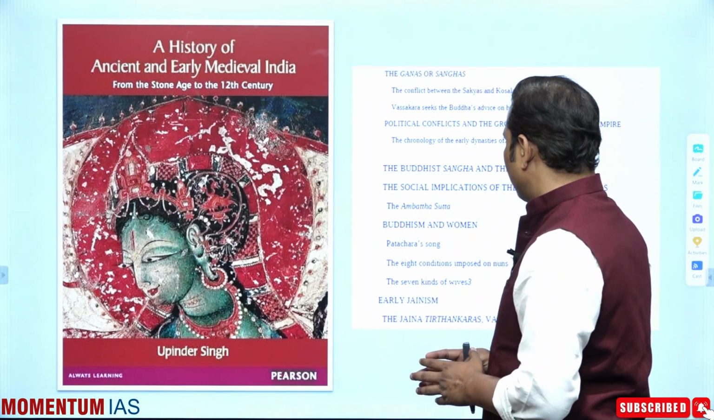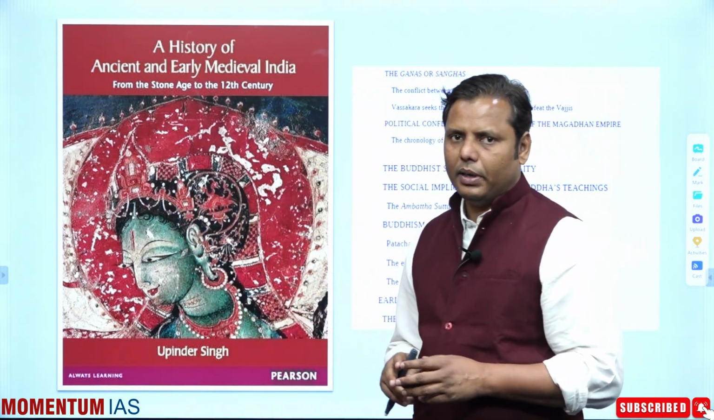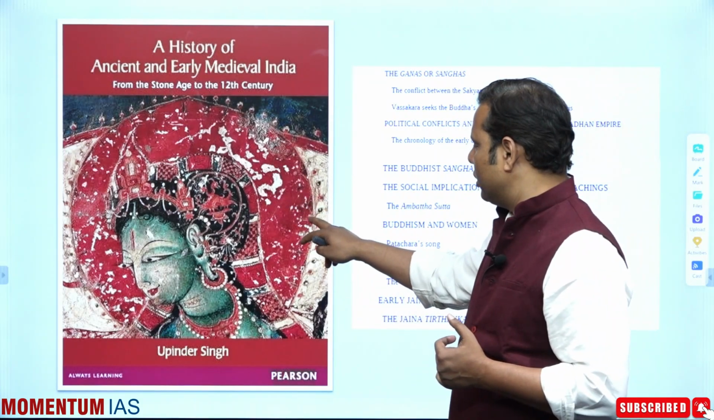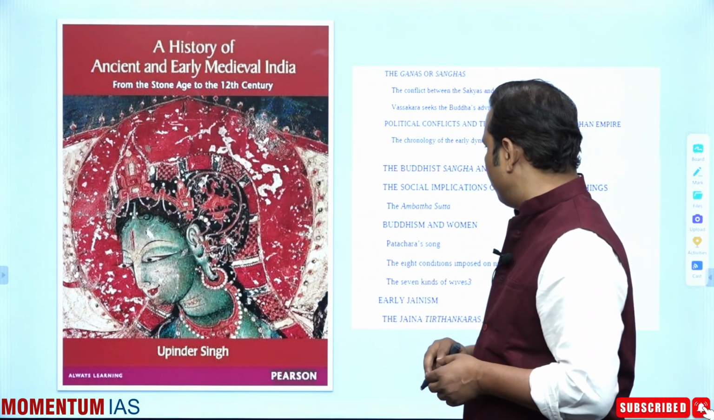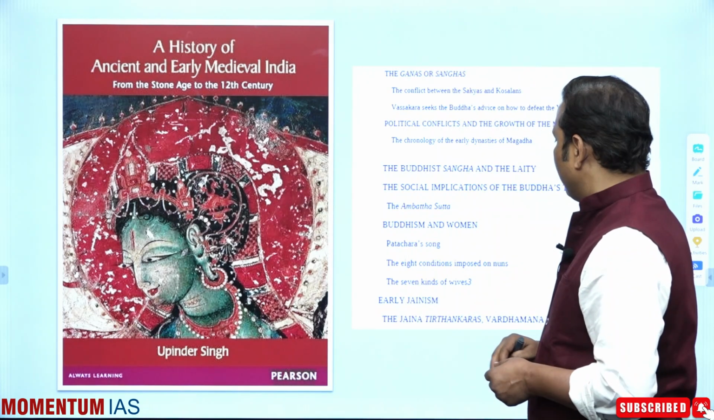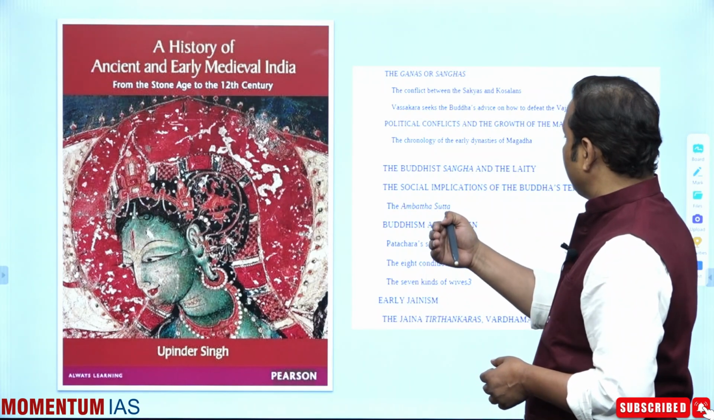When it comes to the book of Upinder Singh, there are several areas which are important in this particular book. Specifically, state formation you should do from this book. And apart from this, Buddhism and Jainism can also be covered from this book, specifically certain dimensions.